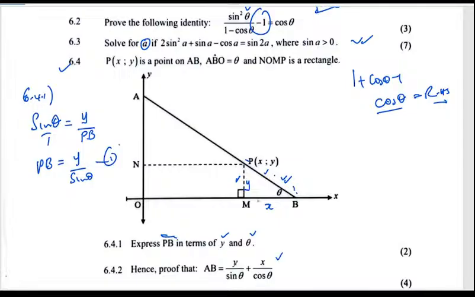6.4.2, hence can we prove that AB, where is AB? So this is Y over sine of theta. AB, this entire thing, must be given as Y over sine plus X over cos. Okay, so what I can see is that if this is a theta, even this will be a theta in a way.